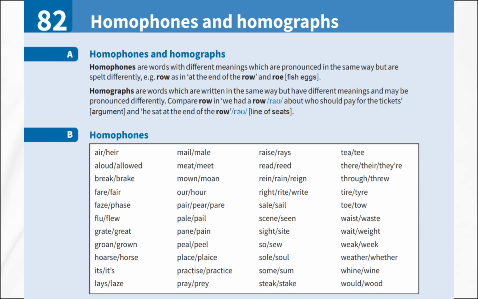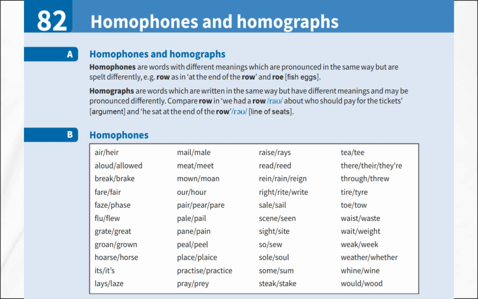Its is possessive, and it's means it is. Lays means puts down, and laze means to relax. Mown means cut grass, and moan is a sound of complaint. Our is possessive, and hour is 60 minutes. Pair is a set of two, pear is a fruit, and pare means to peel. Pale means light in color, and pail is a bucket. Pane is a sheet of glass, and pain is physical hurt. Peal is a loud sound, and peel means to remove skin.